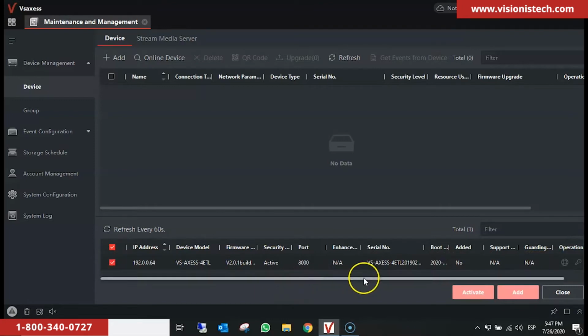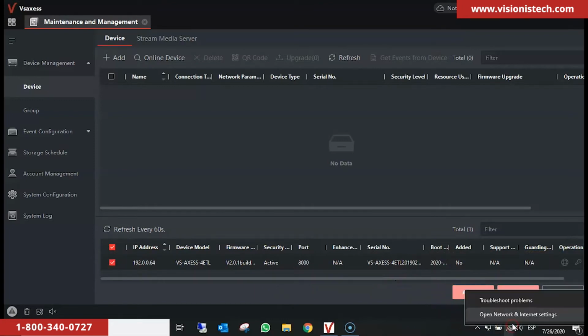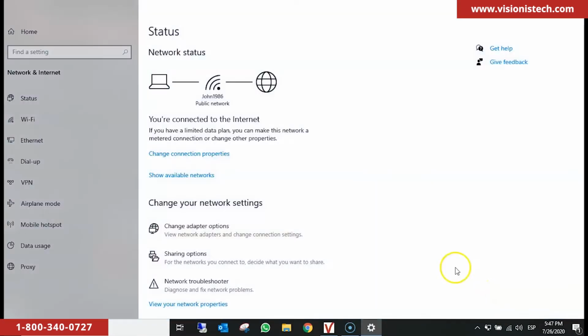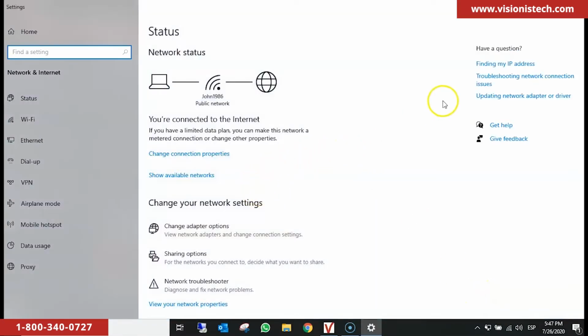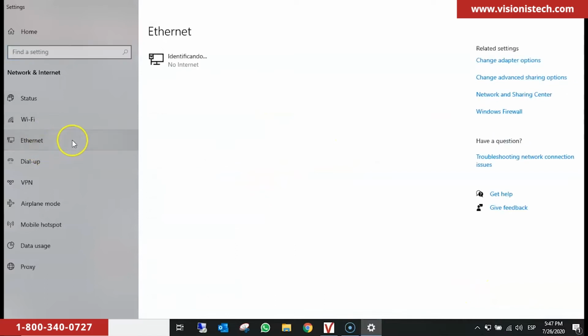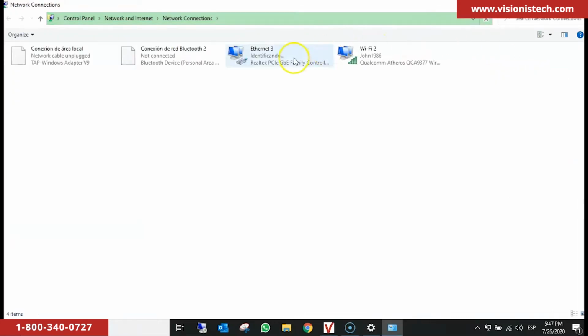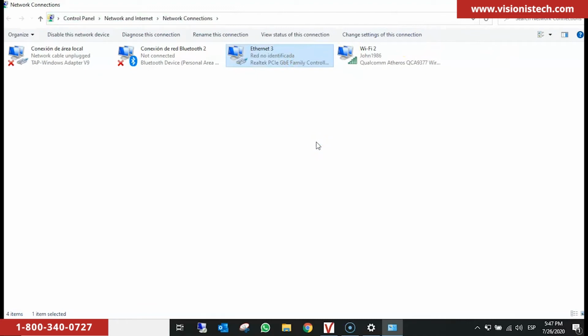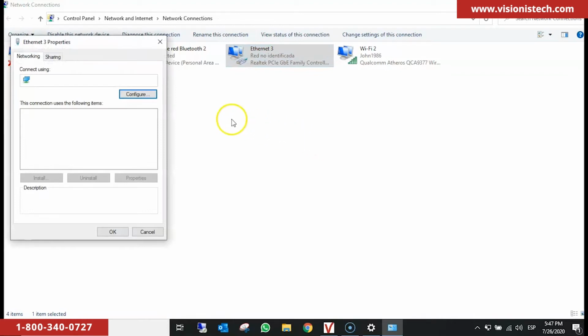We right-click on the Wi-Fi icon and click on Open Network and Internet Settings. We go to Ethernet. We change adapter options. We select Ethernet. In this case, the panel is connected to the Ethernet. That's why we right-click on it and we click on Properties. We wait until we see TCP/IP v4.